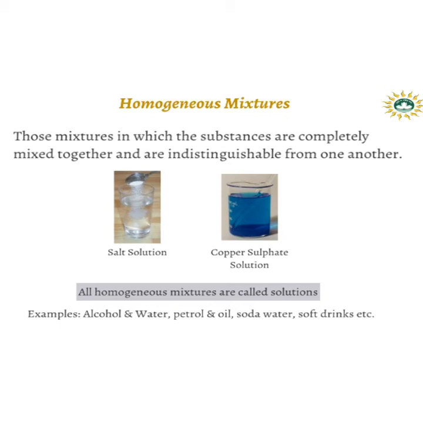Homogeneous mixtures are those mixtures in which the substances are completely mixed together and are indistinguishable from one another. For example, salt solutions, copper sulfate solutions. So we can say that any mixture of two substances present in a liquid medium is known as a solution, and these solutions are homogeneous mixtures.